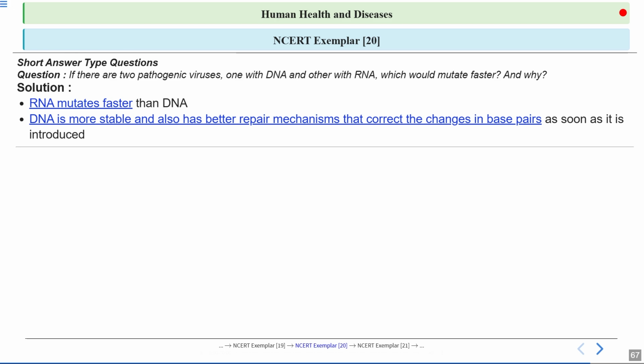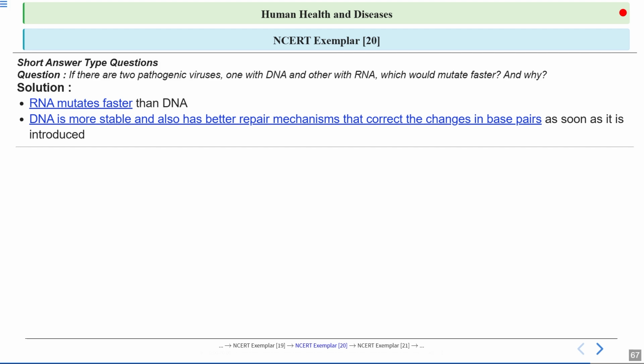And then DNA consists of thymine instead of uracil. That also makes DNA more stable. Okay. Now DNA has a special repair mechanism also. Where if by chance a wrong base is incorporated, then the DNA repair mechanism can repair it or fix it.